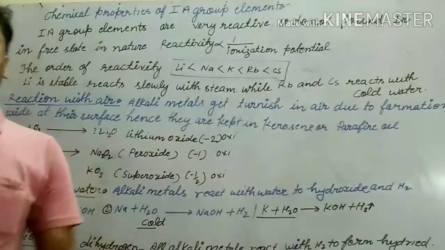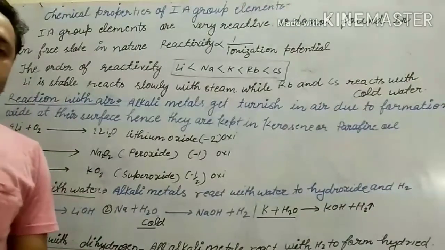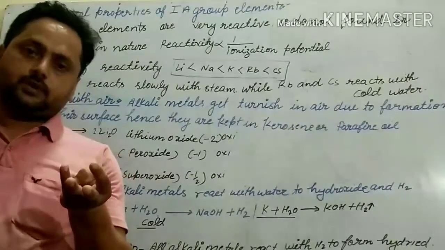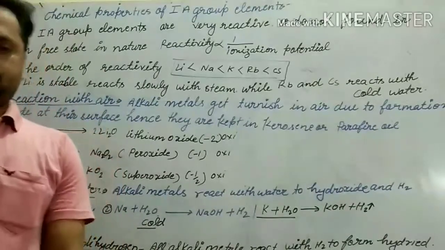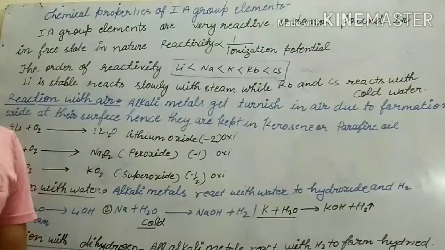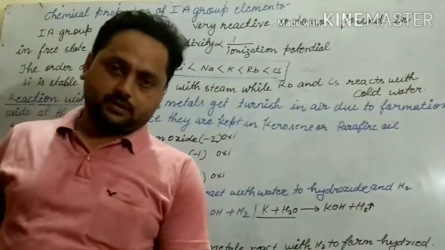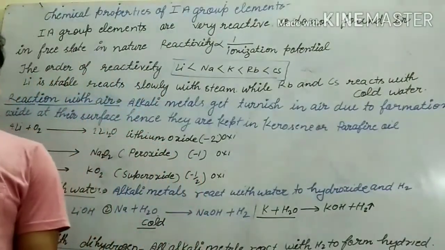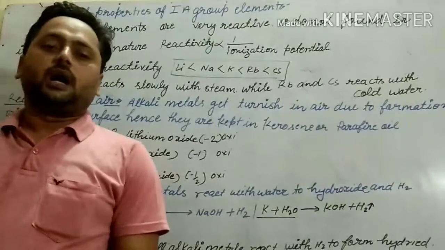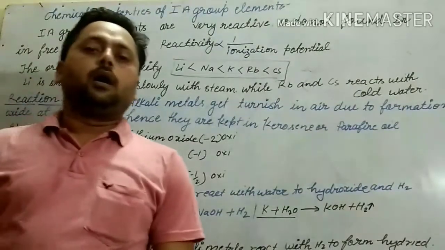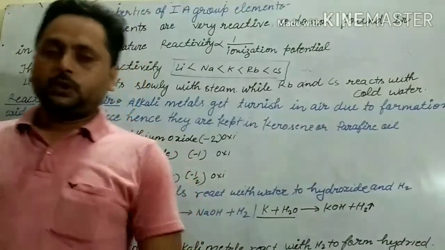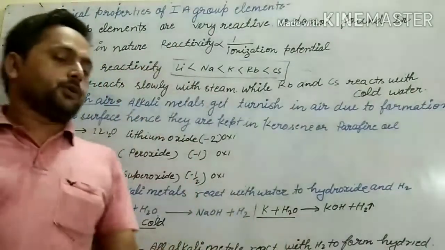On these two bases we will see the reactivity and stability of alkali metals. We have already discussed why these are called alkali metals: when they react with water they form hydroxide, which is strongly basic in nature. Today let us see the properties.